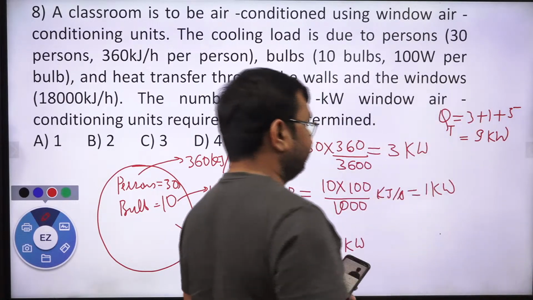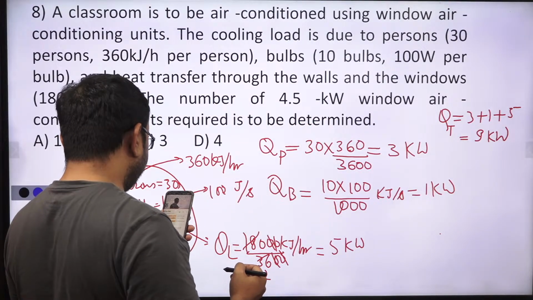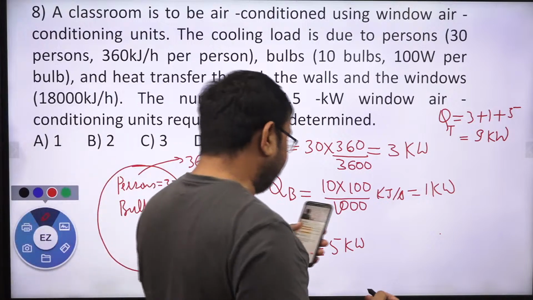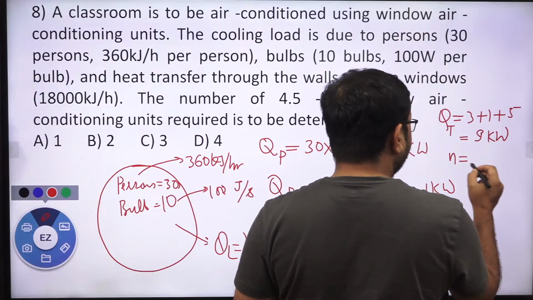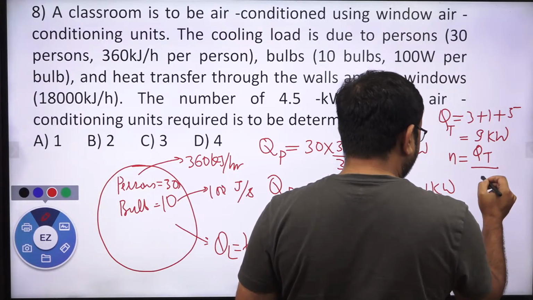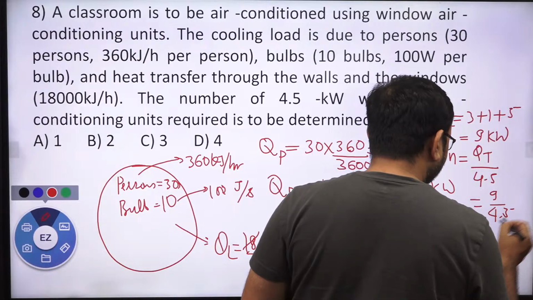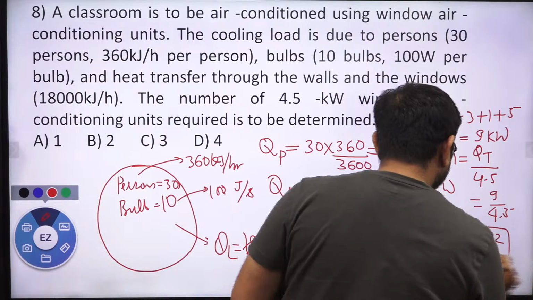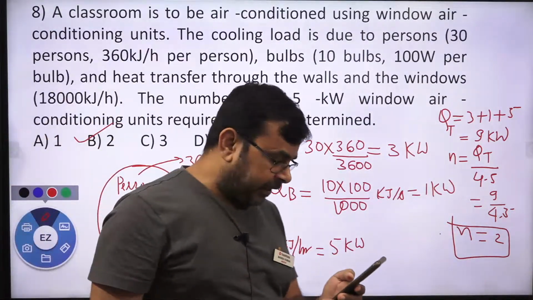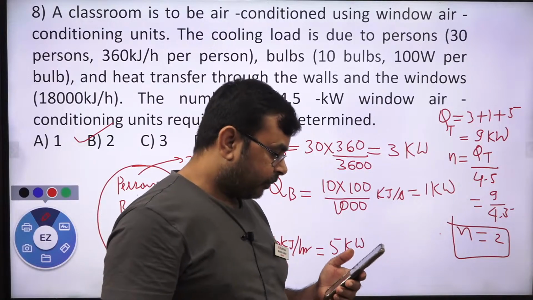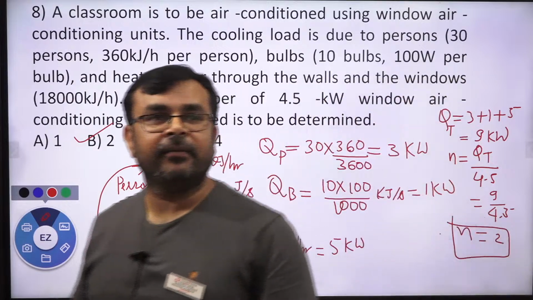9 kilowatt. Yes, correct. And obviously you can see in the question the window air conditioning capacity is 4.5 kilowatt. So the number of air conditioners required is the total load divided by 4.5. So this is 9 over 4.5, which is equal to 2. So two air conditioners are required to cool this chamber. Yes or no? Is it clear? So are you getting the answer of this question? Anyone, if you have any doubt, then tell me.